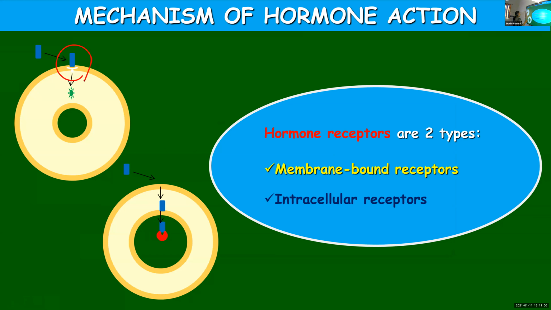Whereas in the second case, it is present inside, intracellular, inside the cell. Receptors, when they are present on the membrane, you call them membrane-bound receptors. See the first figure, the receptors are present on the membrane. So the hormone receptor complex will be formed on the membrane. Now, intracellular receptors means these will be present inside the cell.